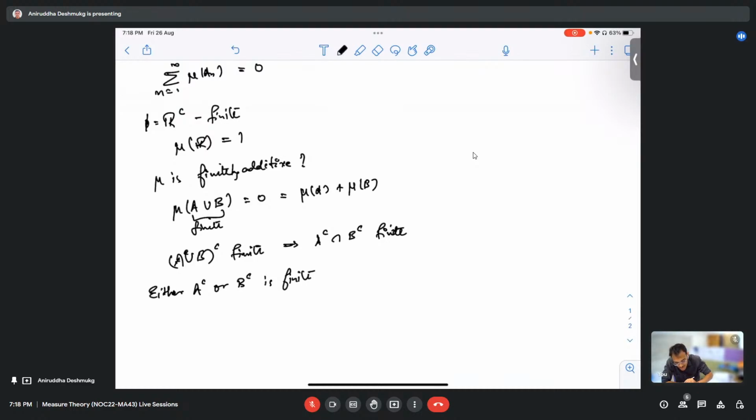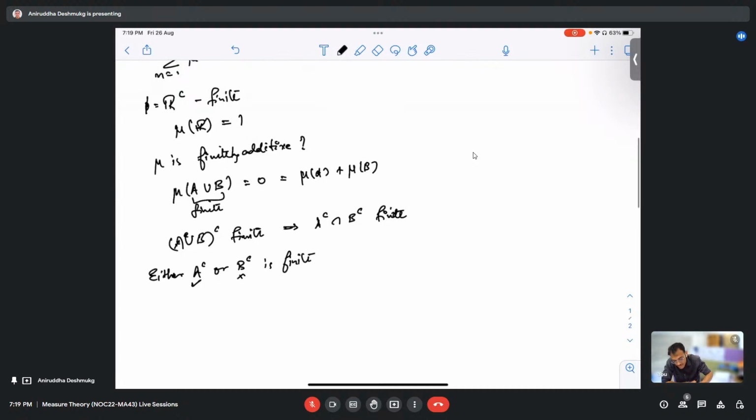So now we have to prove that if this is finite, then this cannot be finite. But why is that? If both of them are finite, then what happens? Then their union is finite. Okay. Would it be possible to take the union of A complement intersection B complement, and then take the complement over them? Yeah, but that would just give us A union B. Oh yes, that's just going back.